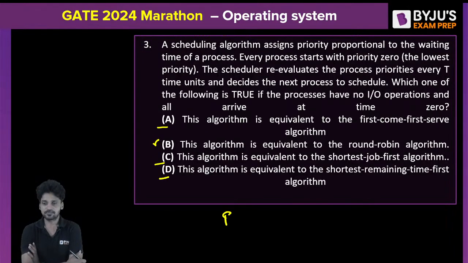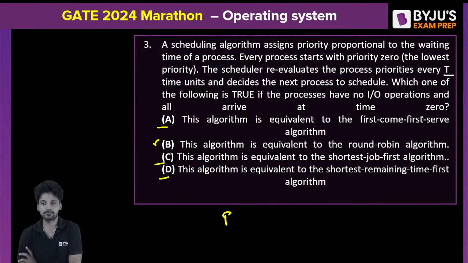Next question: a scheduling algorithm assigns priority proportional to the waiting time of a process. Each process starts with priority 0. The scheduler reevaluates the process priorities every t time units and decides the next process to schedule. Which one of the following is true if the processes have no IO operation and all arrive at time 0?